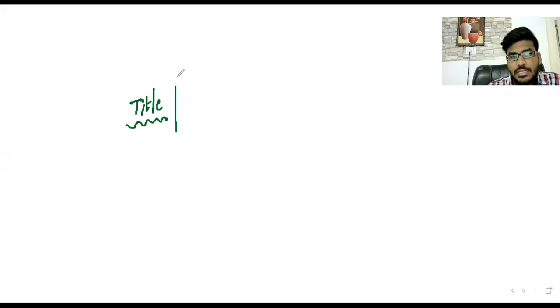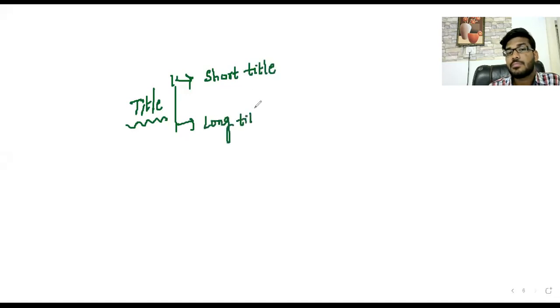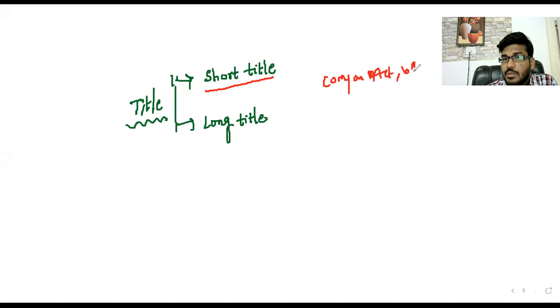Generally, titles are of two types. One is a short title, another one is a long title. Title in the sense, there are two types of titles: short title and long title. So what does short title mean, sir? For example, we are discussing the Companies Act 2013. Okay, sir. Negotiable Instruments Act 1881.